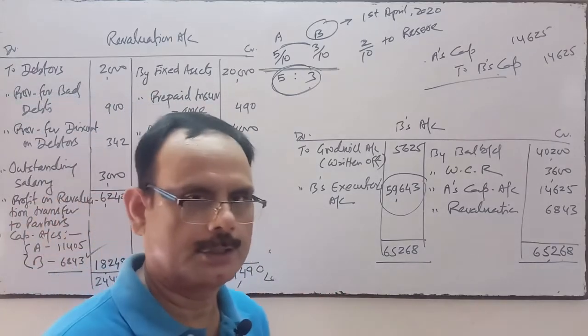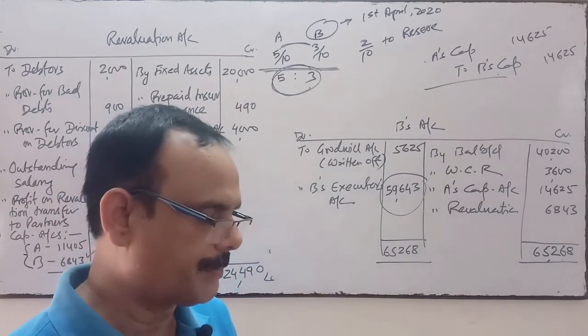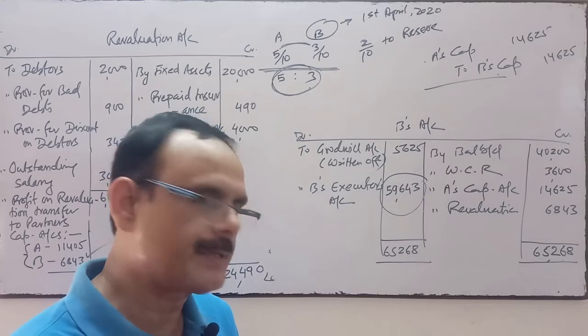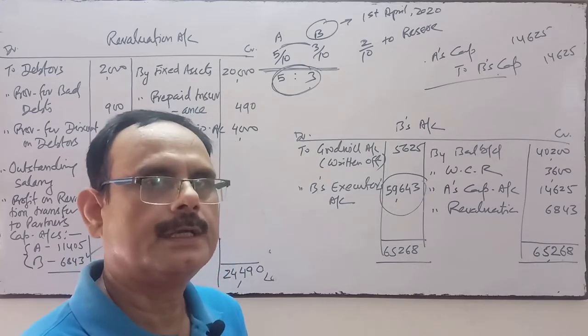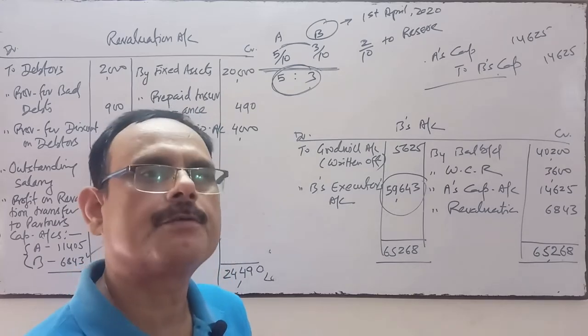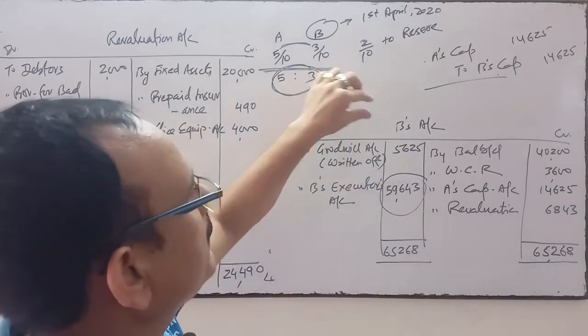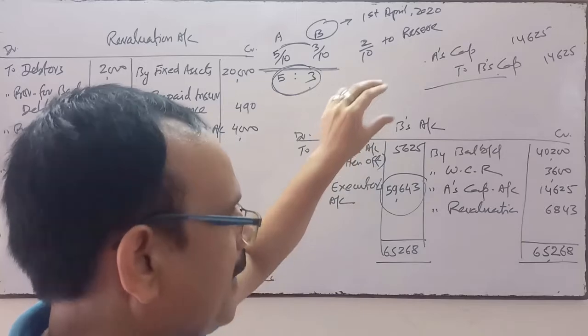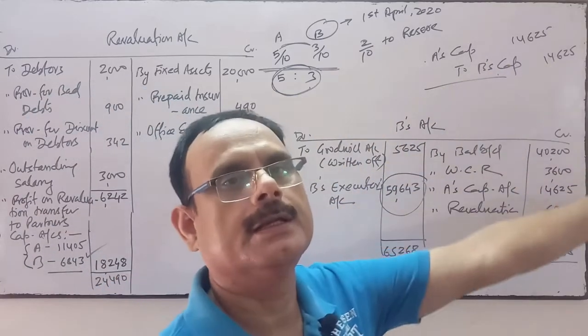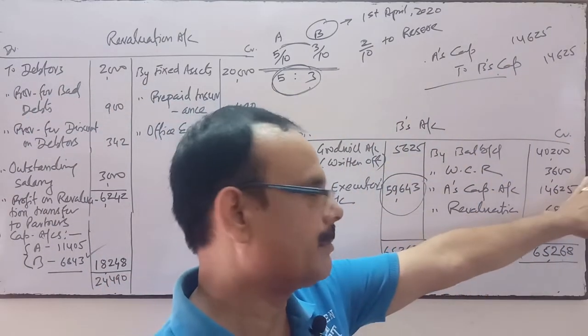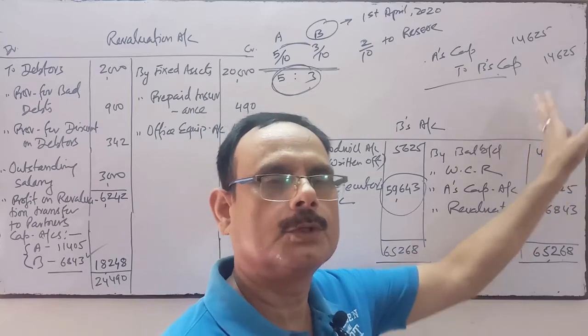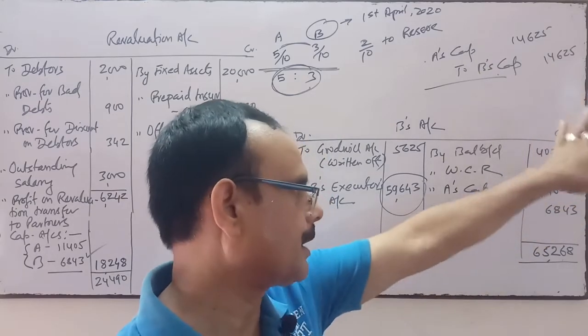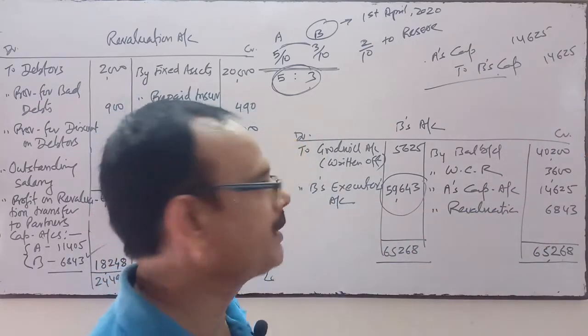The question may be to prepare the revaluation account, partners' capital account and balance sheet. If the partners' capital account is required, then we will prepare it with the heading partners' capital account, with columns of A and B. On this side, by balance brought down, the capital of both partners will be transferred to their respective columns.